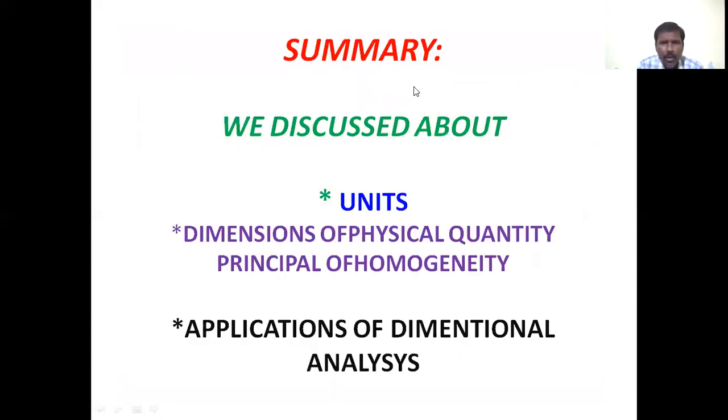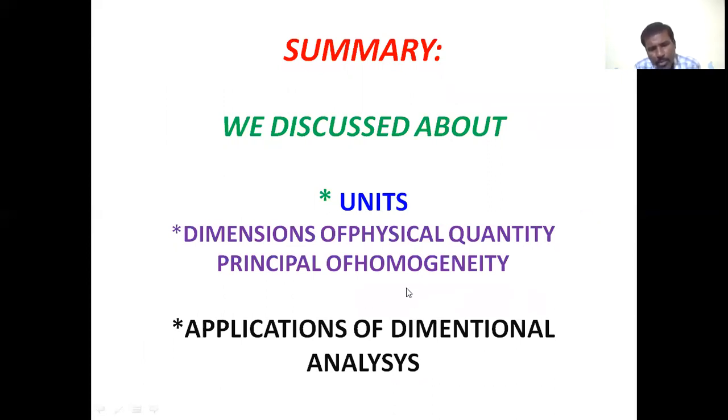Summary: we discussed units, different types of units of mass, length, as well as time, and dimensions of physical quantities, dimensional formulas of different types of physical quantities, and the principle of homogeneity.